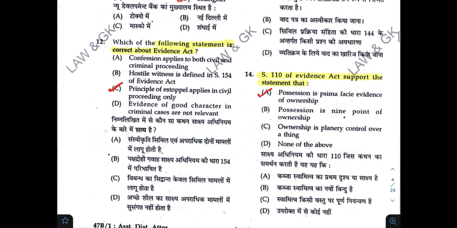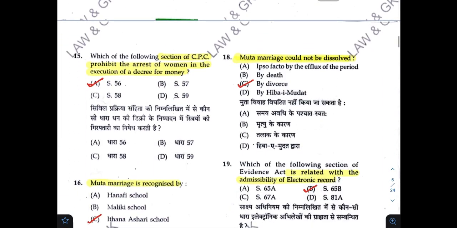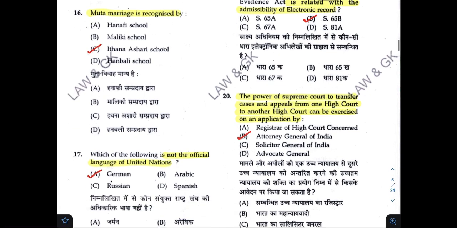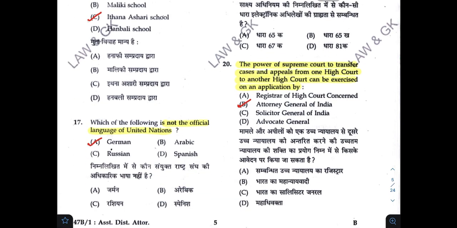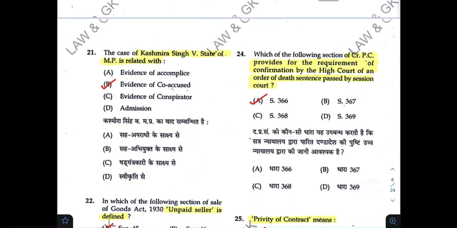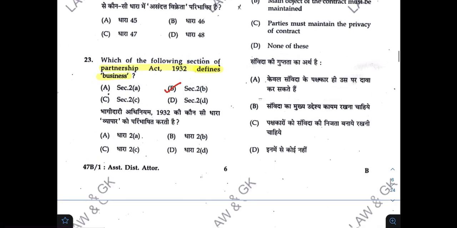Section 110 of Evidence Act supports the statement that A. Muta marriage could not be dissolved by C. Is related with admissibility of electronic record. Correct answer is B. The power of Supreme Court to transfer cases and appeals from one High Court to another High Court can be exercised on an application by B. Which of the following sections of CRPC provides for requirement of confirmation by the High Court of an order of death sentence passed by a session court? Correct answer is A. Privity of contract means A.